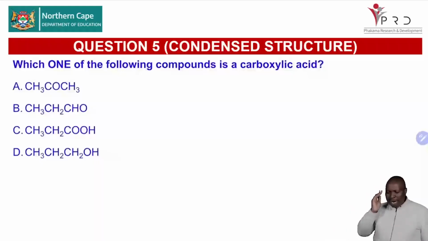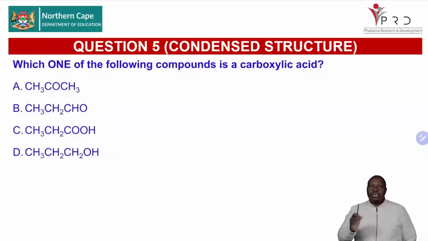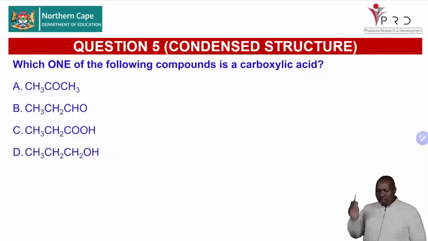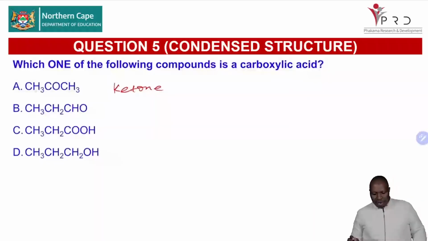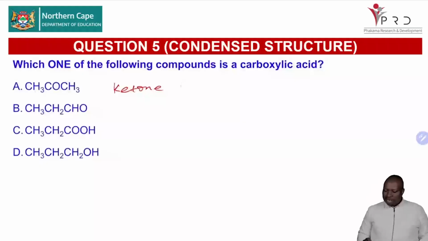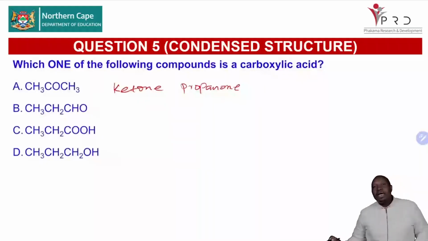By now you know. But the main issue here, we want you to understand the condensed structural formulas. Because if you are given a structure like that, you must be able to know which homologous series these organic molecules belong to. Let's look at number A. You have a C double bond O surrounded by 2 carbons. Definitely, you will know that this is a ketone. A ketone with 3 carbons. So definitely that must be propanone.